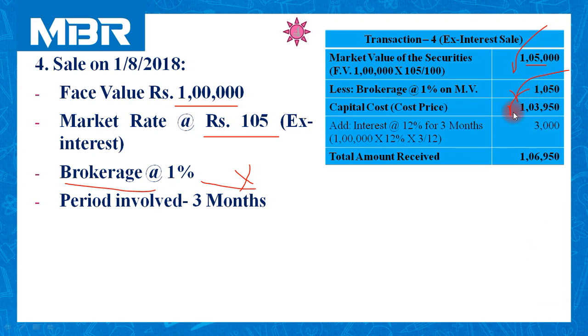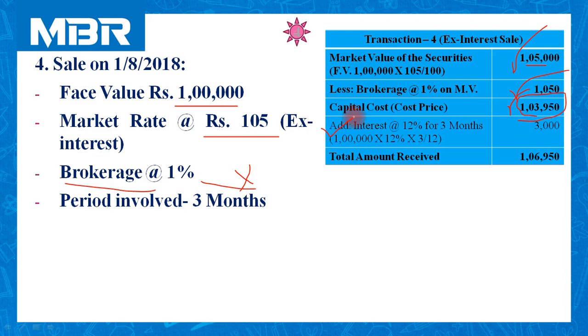Don't forget that this transaction is ex-interest. So first we'll get our capital cost, and capital cost is 1,03,950. Now we need to charge additional interest, extra interest.